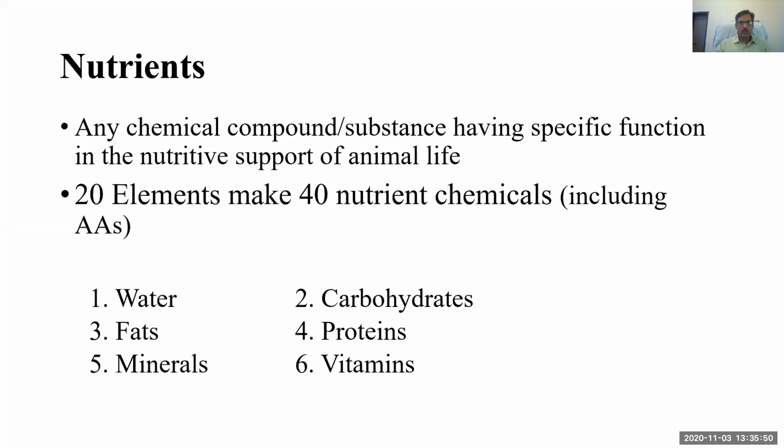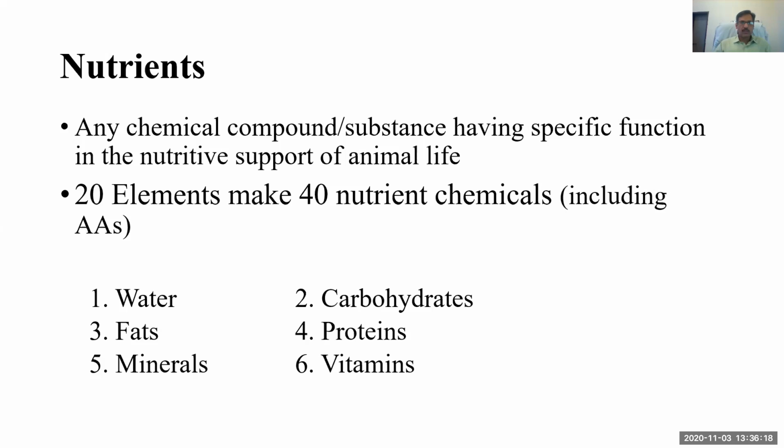When we talk about major nutrients, there are 6 main classes of nutrients. The first one is water. In some cases, you can say that water is not a nutrient if we consider the definition of nutrient. It's a chemical compound, but it does not have a nutritive support for the body, meaning it does not provide any sort of nutrition.